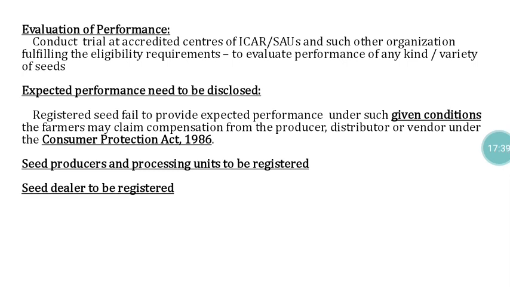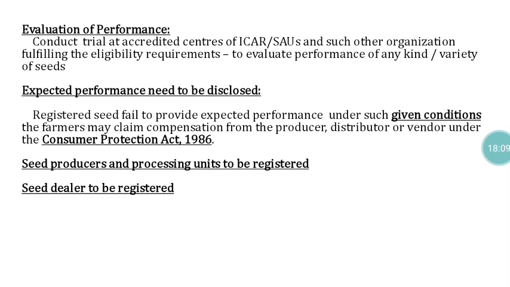If the registered seed fails to provide the expected performance under such given conditions, the farmers can claim compensation from the producers, distributor or vendor under the Consumer Protection Act 1986. As per the Consumer Protection Act 1986, if the variety is not performing as well as the expected performance disclosed at the time of registration of the variety, the farmers can go for compensation.